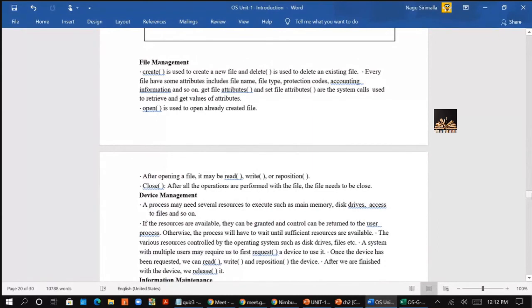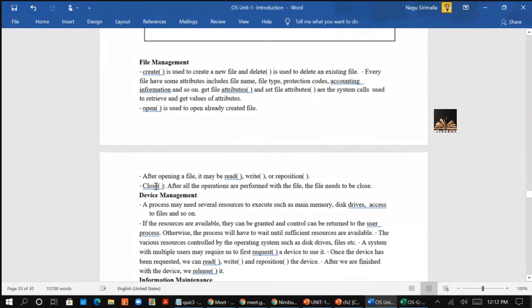Next, coming to file management, here you have system calls like create file, delete file, open file, close file, get file attributes, set file attributes. Reposition the file, that means from one directory to another directory if you want to copy. And close the file.